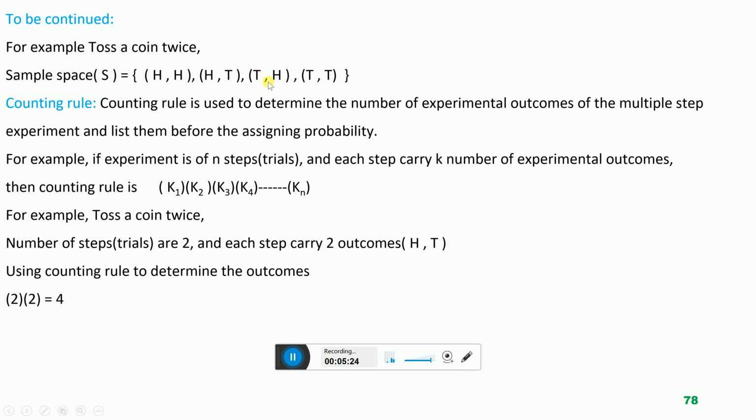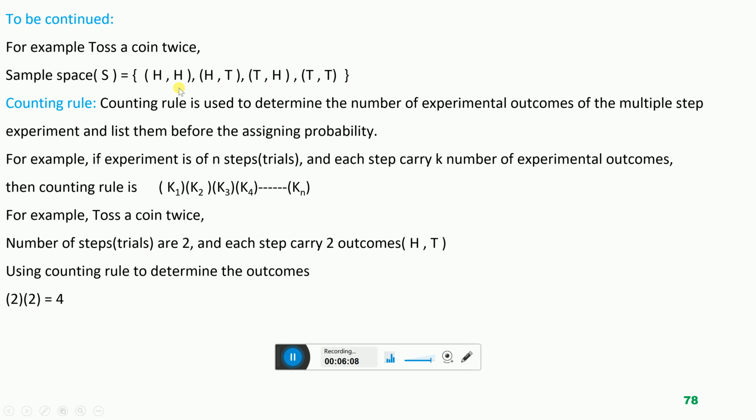These are also possibilities: that the Afghanistan team loses the first toss at Delhi, there is a tail on the up face of the coin, but this is also possible that the team wins the second toss at Madras. So tail and head. This is another possibility, and 2 outcomes of 2 tosses. And this is the last possibility, the fourth outcome, that the team loses the first toss at Delhi, there is a tail on the up face of the coin, and in the second toss again the team loses at Madras. There is a tail on the up face of the coin.